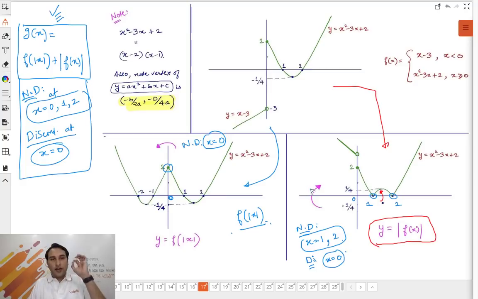Got it? So again I am repeating what you have to do. If there is a question of gx is equal to f of mod x plus mod of fx, ठीक है, what do you have to do? Plot the graph of f of mod x, plot the graph of mod of fx, see the points of discontinuity and non-differentiability in each, combine them, that is your net answer. As simple as that.